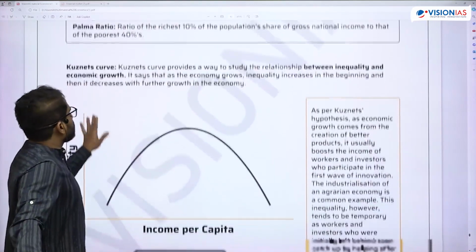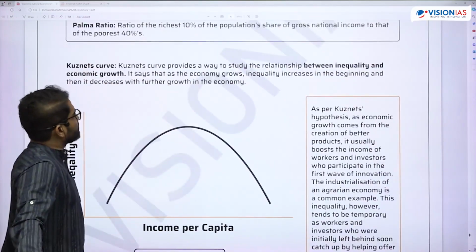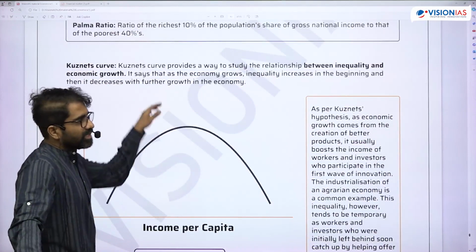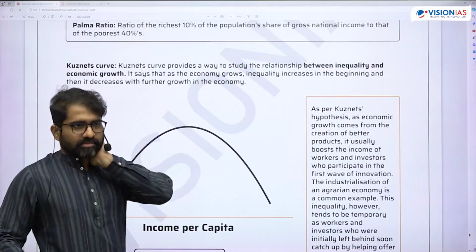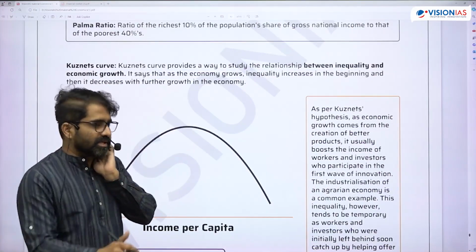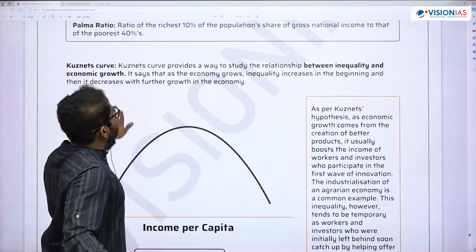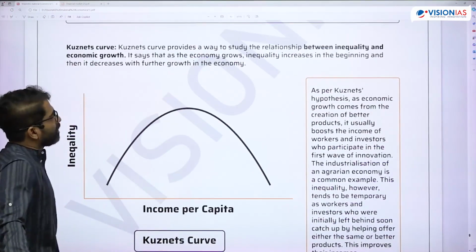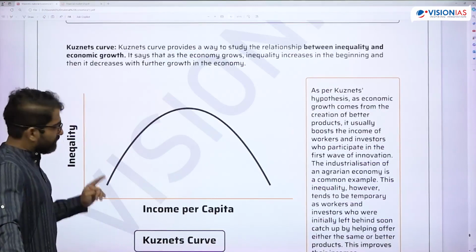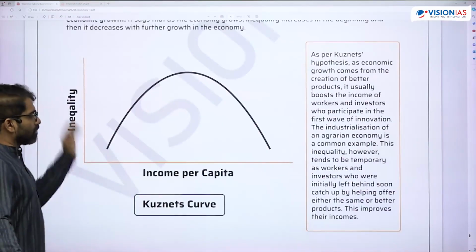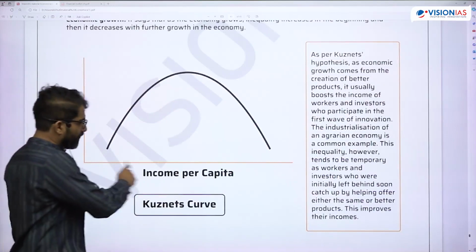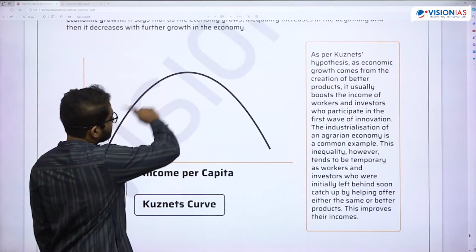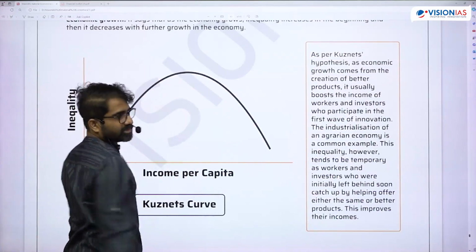So then one more important entity here, Kuznets curve. You will learn Kuznets in the environment class also. Here, Kuznets curve provides a way to study the relationship between inequality and economic growth. As and when you're growing, inequalities tend to increase.